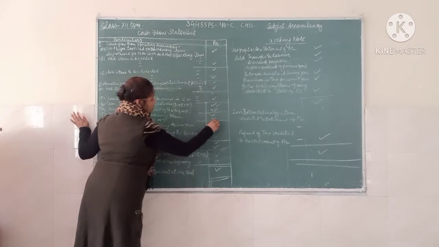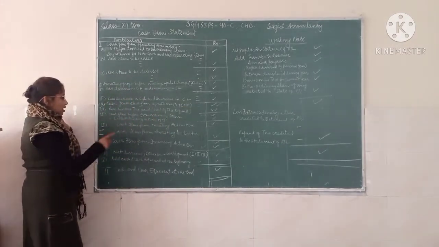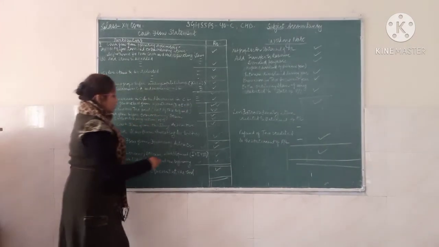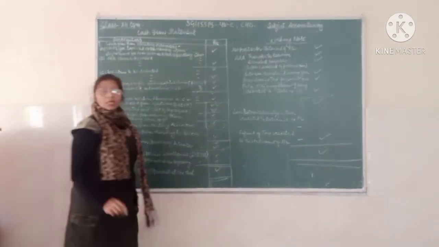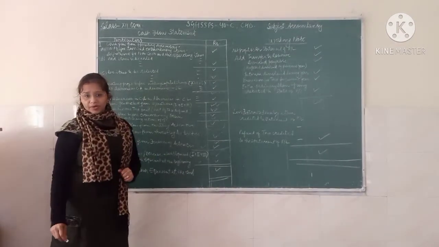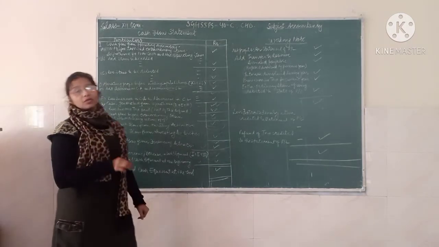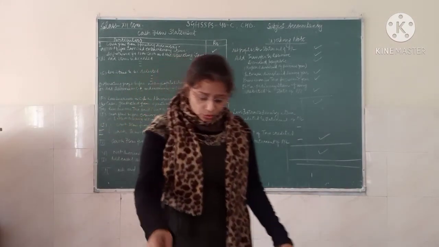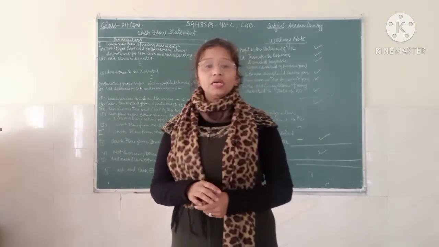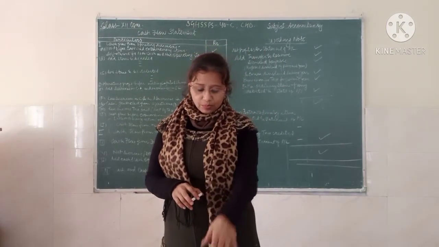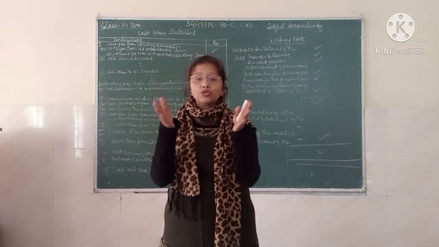And after you consider the extraordinary item, you will have the cash flow from operating activity. This will be your cash flow from operating activity. Now you have to move into the cash flow from investing activity. As you all know, what do we mean by investing activity? Here you are to take the proceeds from the sale. All of it is going to be added.